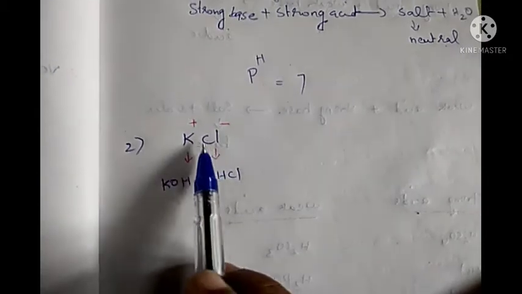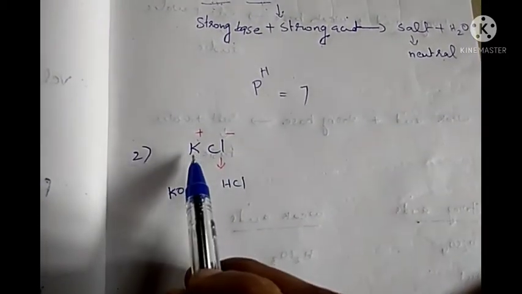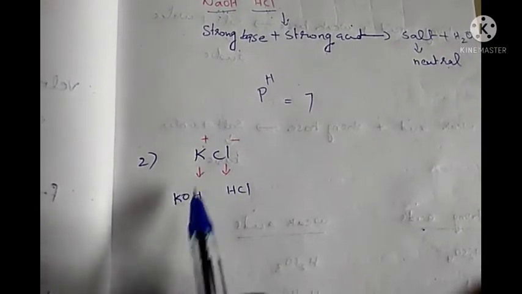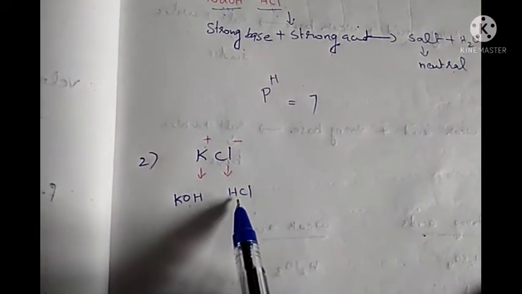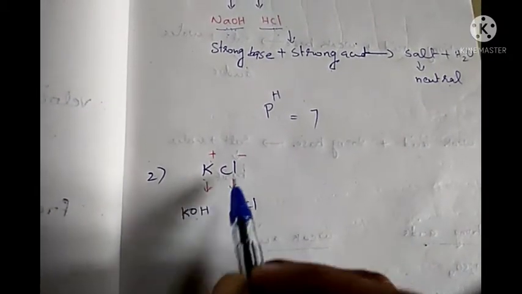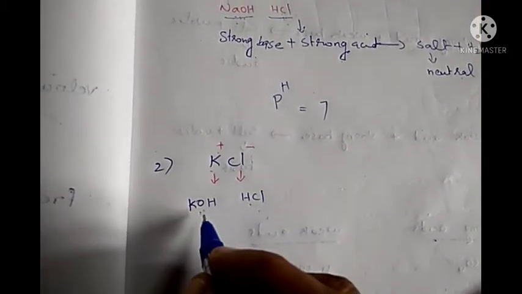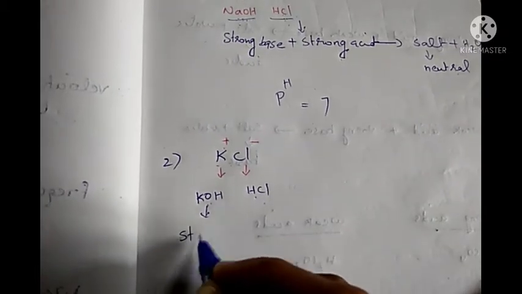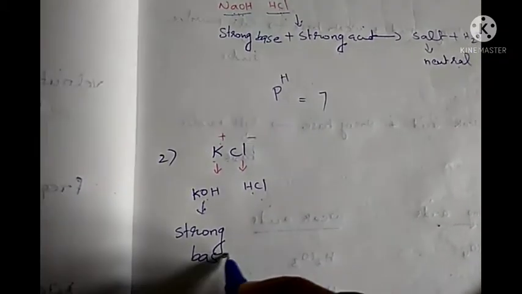Now the second salt is KCl. It also contains a positive ion and a negative ion. Positive ion is K+, it is getting from the base KOH, and negative ion is Cl-, it is getting from the acid HCl. Okay, so to find out the nature of this KCl, we should know the nature of this base and this acid. KOH, what is the nature of KOH? It is a strong base. KOH and NaOH are strong bases. So KOH is a strong base.